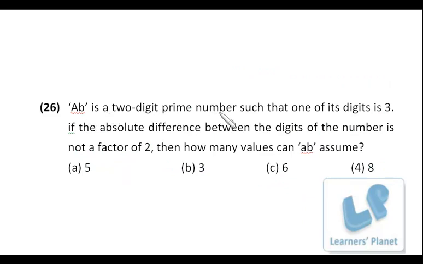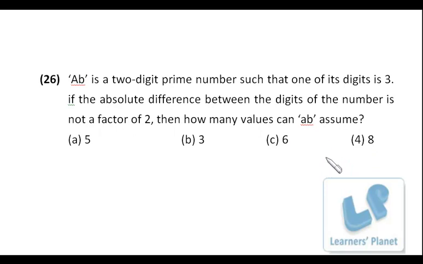AB is a 2-digit prime number such that one of its digits is 3. If the absolute difference between the digits of the number is not a factor of 2, then how many values can AB assume? It's very simple. One of the digits is 3, so the number should be either from 30 to 39, or the second digit must be 3, right? From 30 to 39 we just have the number 37, that is a prime number.